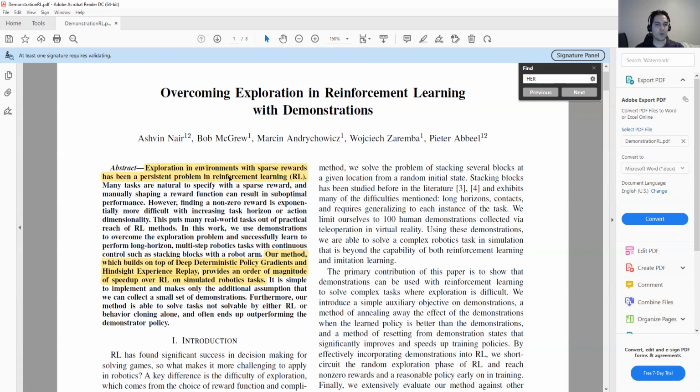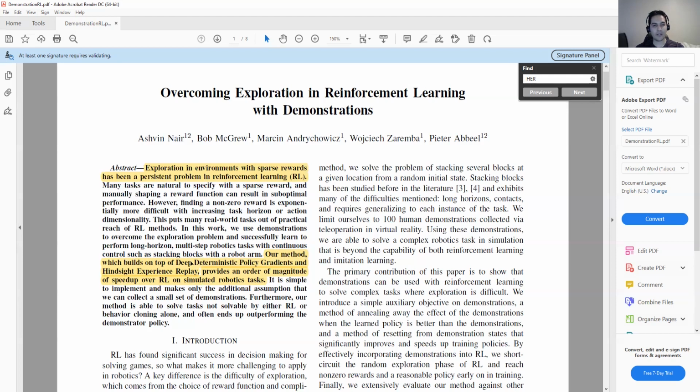Exploration in environments with a sparse reward has been a persistent problem in reinforcement learning. And they said our method, which builds on top of deep deterministic policy gradients and hindsight experience replay, provides an order of magnitude speed up over reinforcement learning on simulated robotic tasks. I highlighted this sentence because this was important.